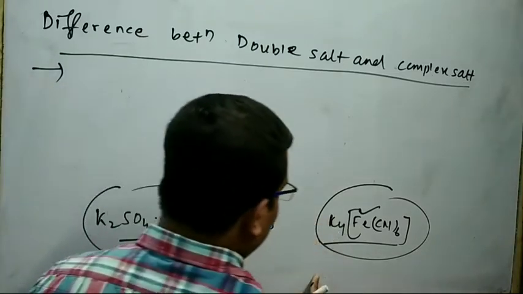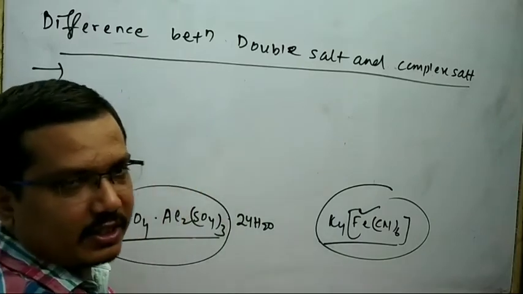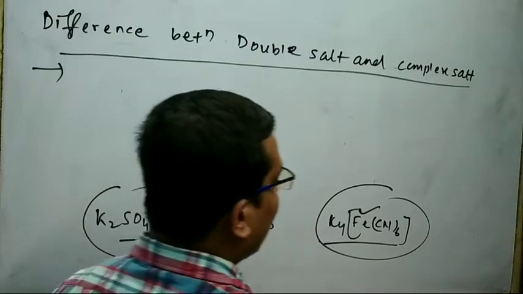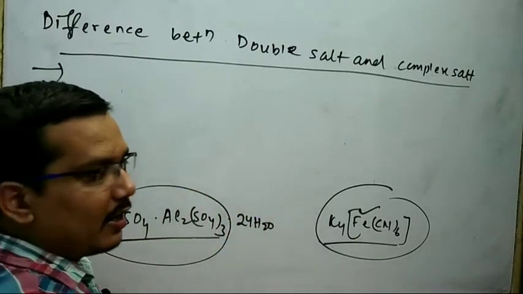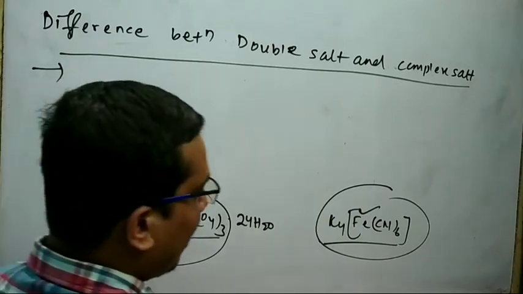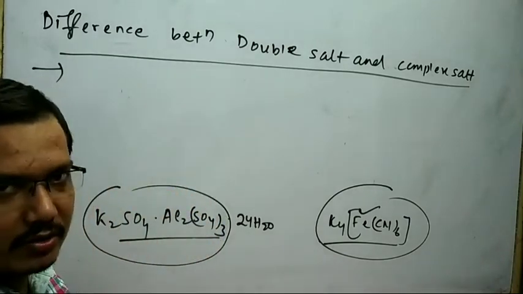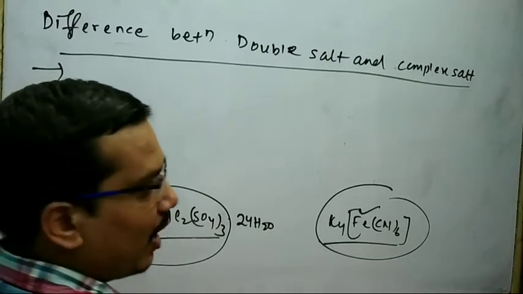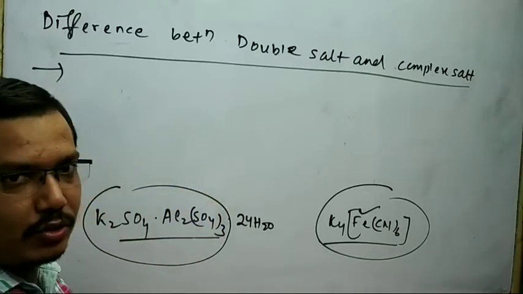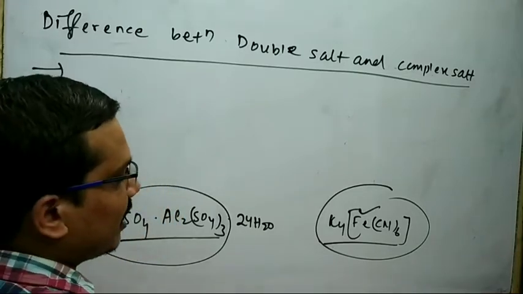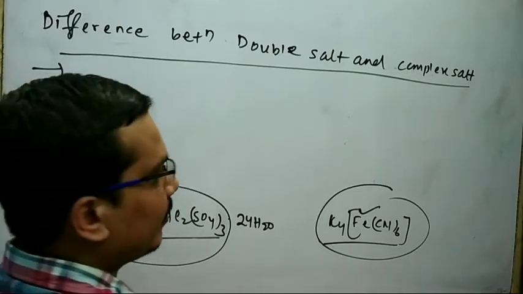On the other hand, the complex salt is a coordination compound which made by central metal atom or ion, and that central metal atom or ion surrounded by ion or atom or molecule that is called ligand, and that ligand must be attached to the central metal atom through coordinate bond.